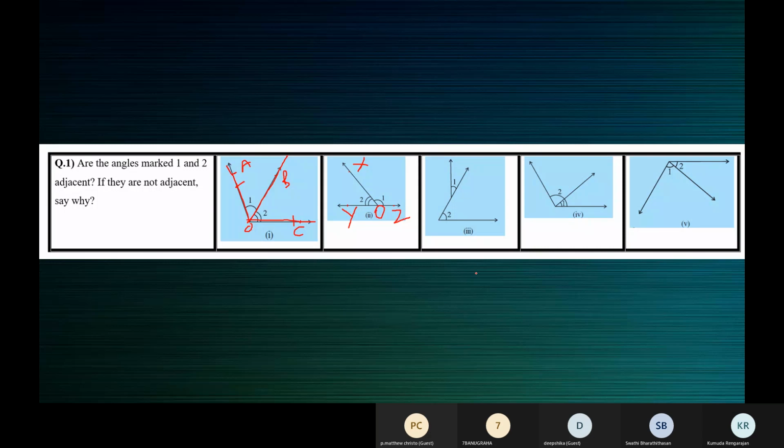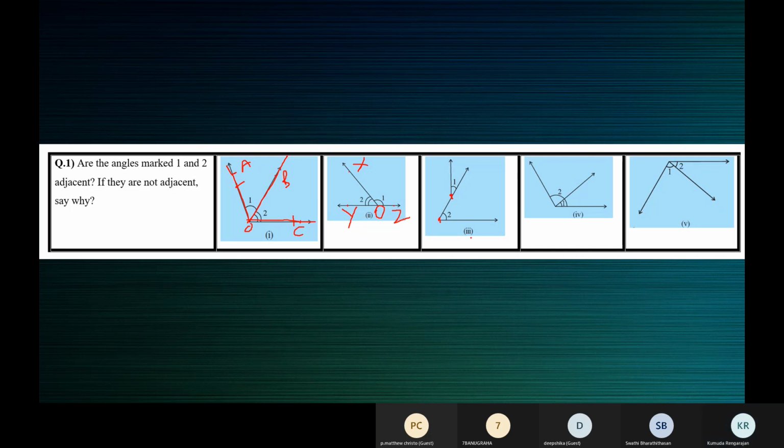Yes, Matthew, for the third one, they don't have a common vertex because this is the vertex of angle 1 and this is the vertex for angle 2. So in figure 3, are angles 1 and 2 adjacent angles? Ma'am, no, ma'am. Why? Because they have no common vertex. Yeah, that's all. You don't have to check the others. They have different vertices, so they are not adjacent angles. Very good, Matthew.